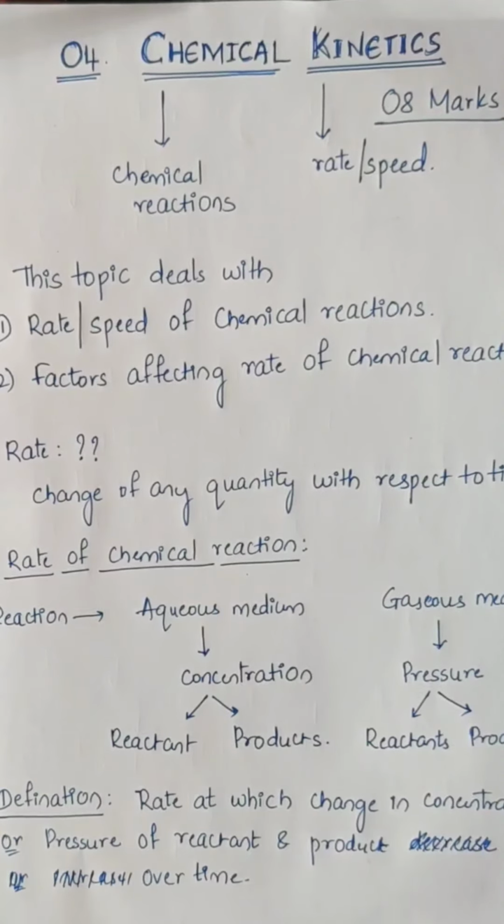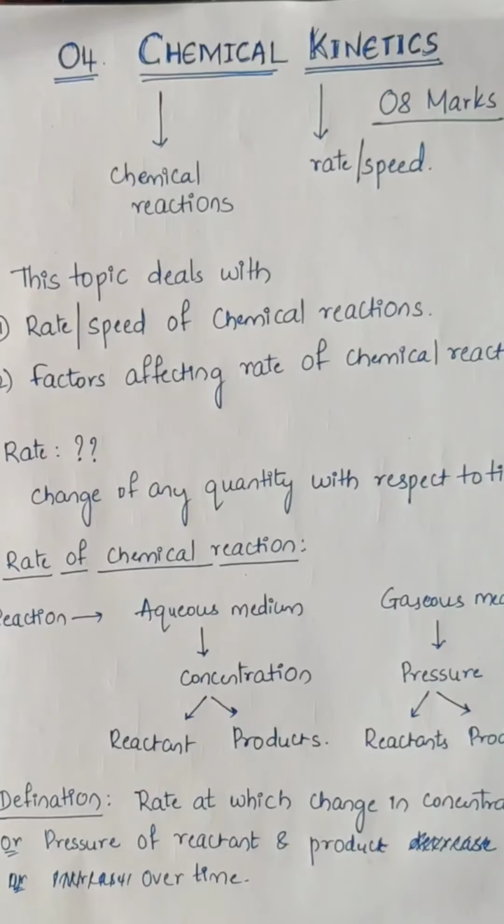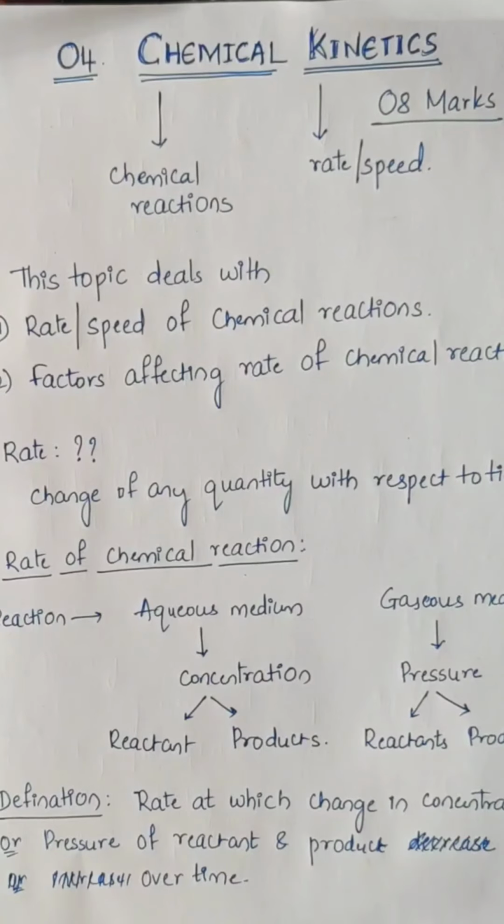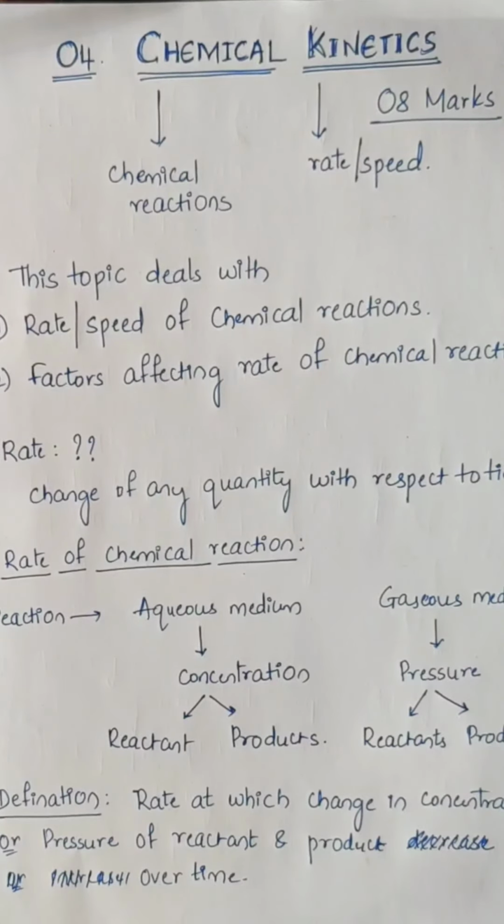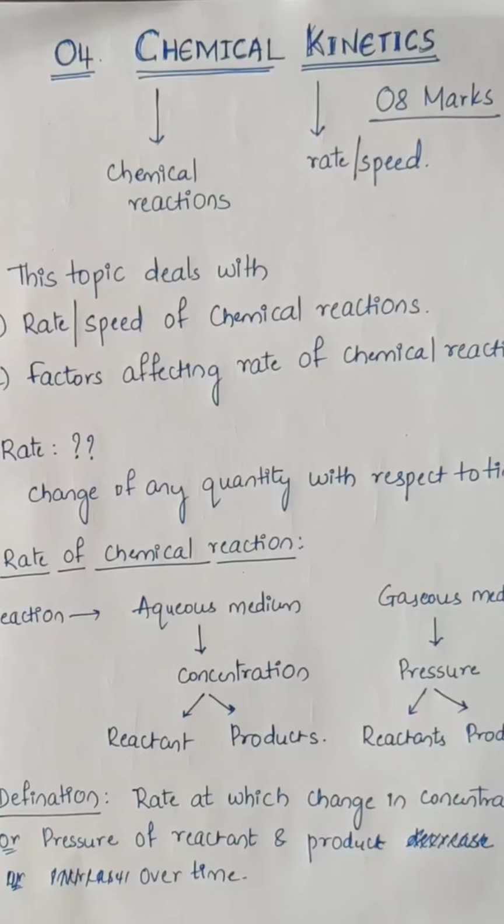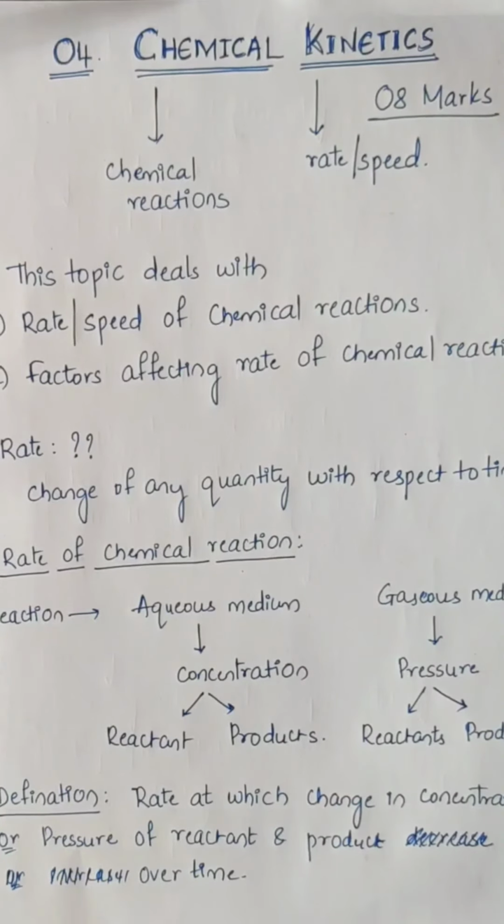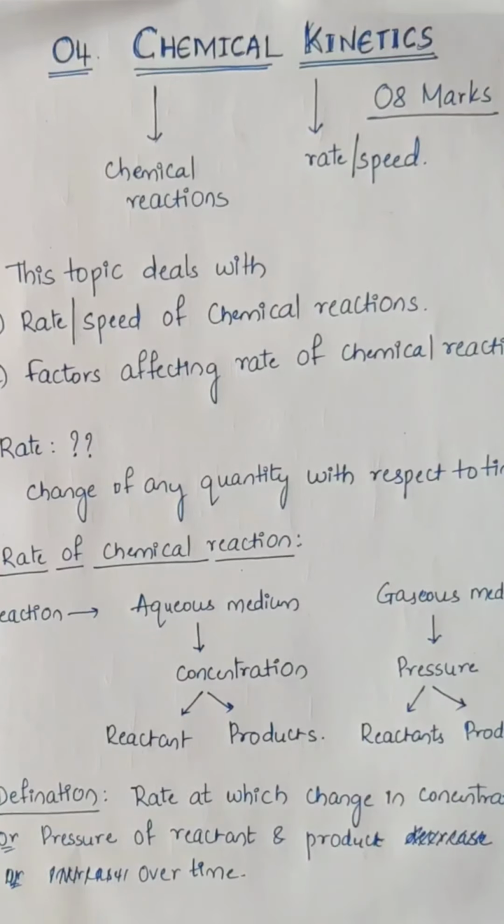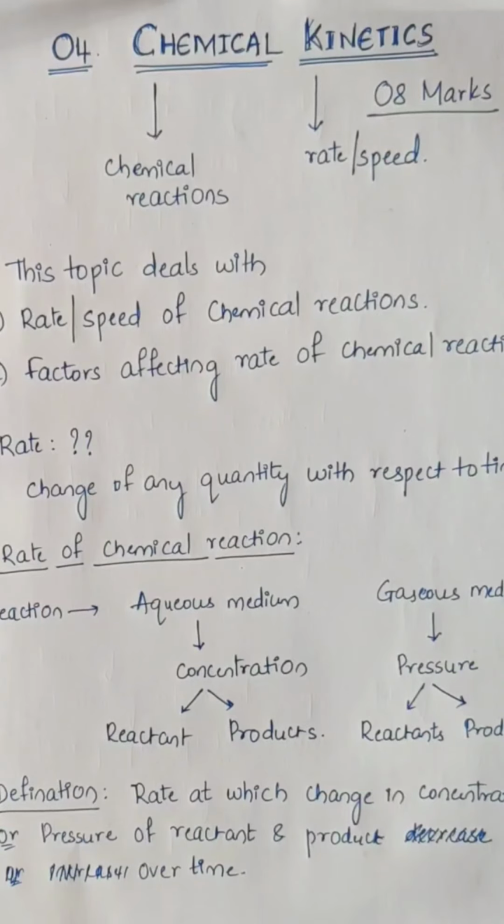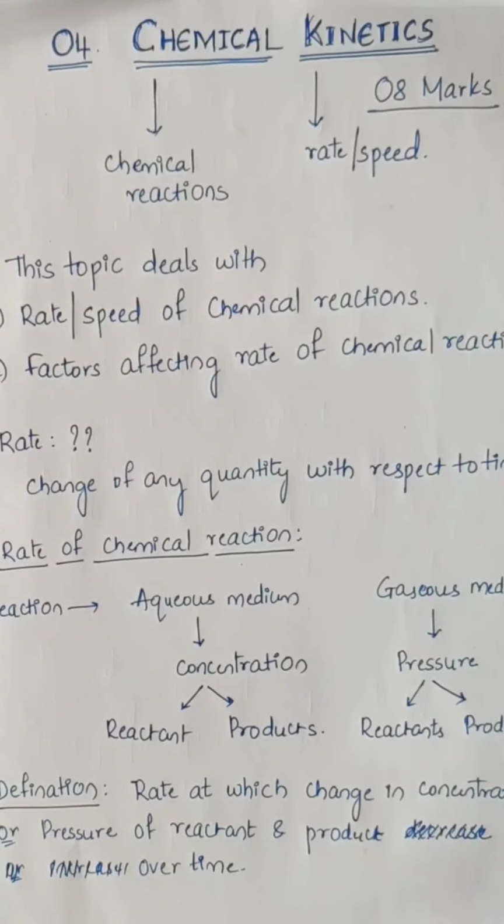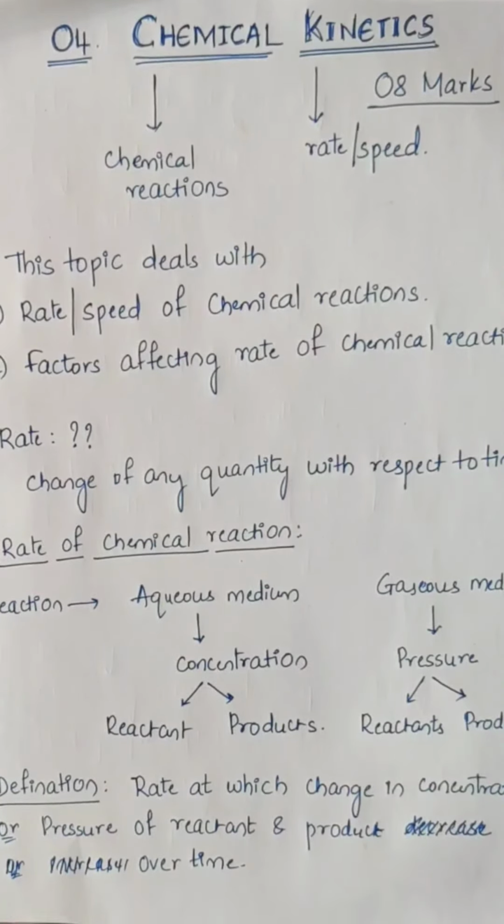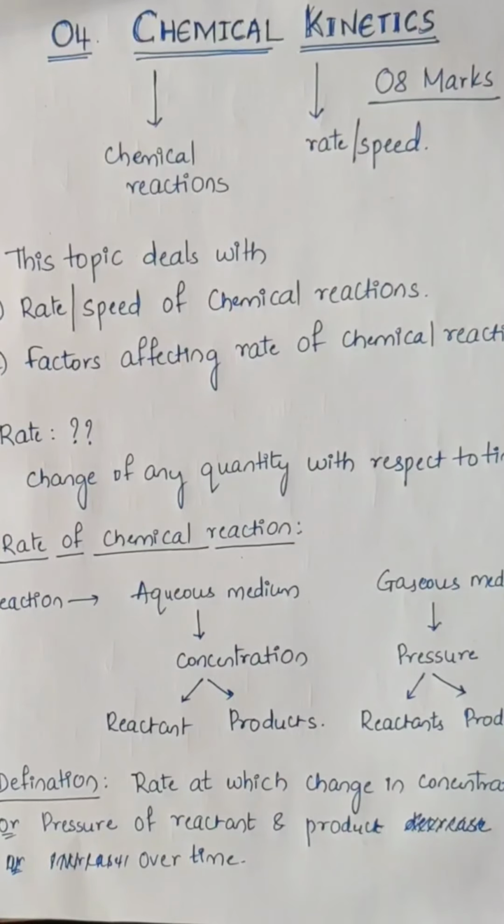Hello dear students, let us begin with topic 4 of physical chemistry, that is chemical kinetics. The number of hours allotted to this topic is 9 hours, and you will be getting 8 marks in your annual examination. In NEET and JEE you will be getting 2 questions from this topic. Let us understand what this chemical kinetics is.